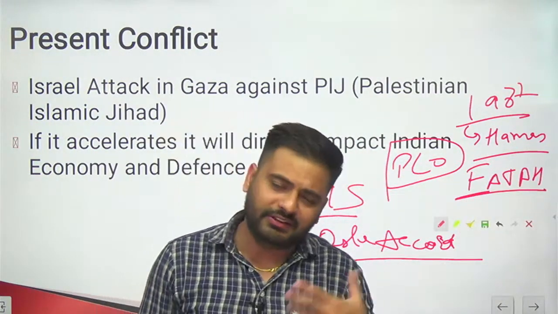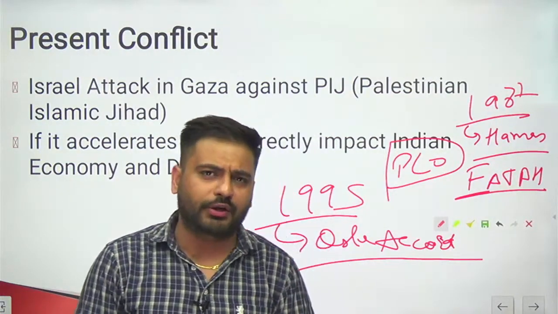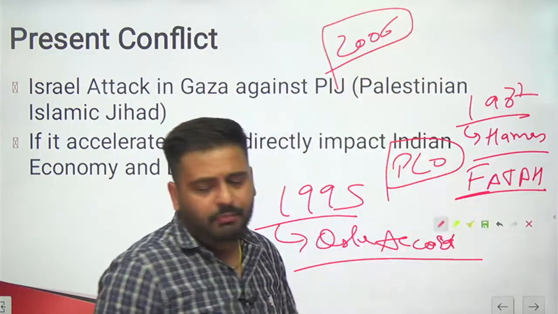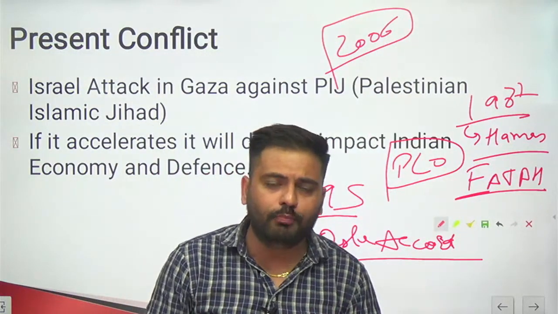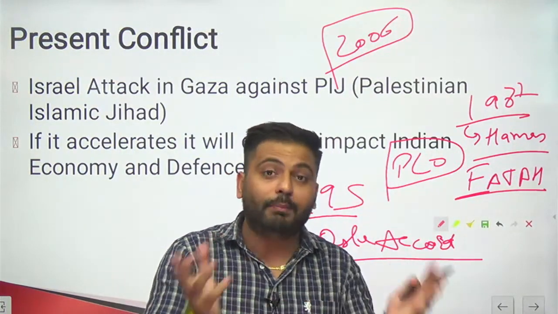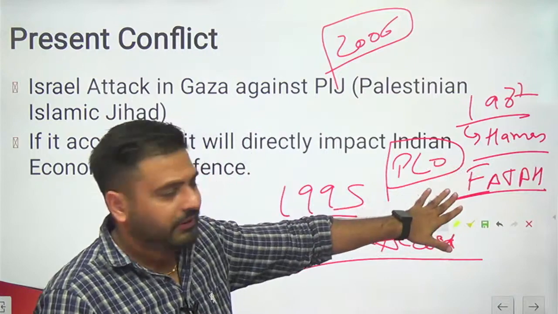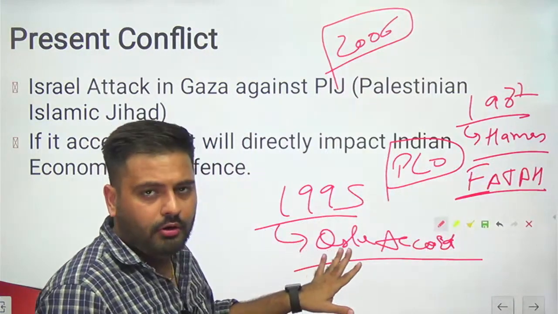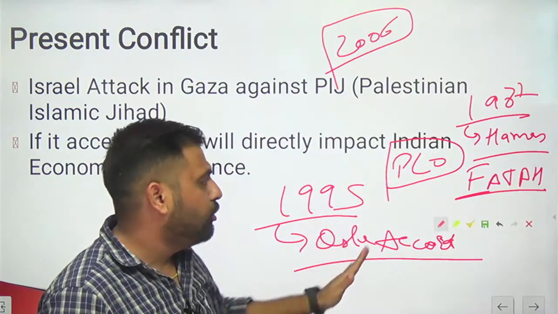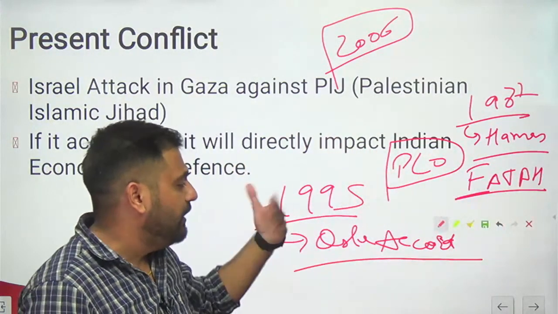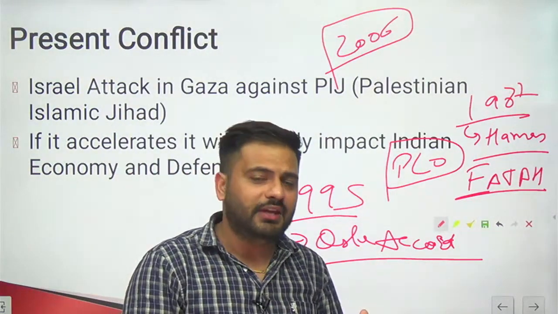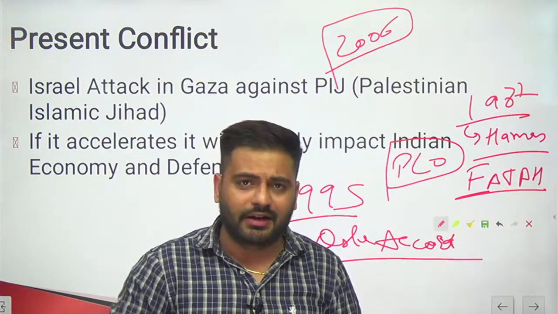But when time passes, after almost 20 years, in 2006, Hamas came into power. Hamas is an orthodox group, and they say that they will liberate the whole of Palestine from Israel. But the Fatah group is the one that supported the Oslo Accord. So in short, the Hamas group opposes the Oslo Accord, and the Fatah group favors it. So there's again a rise in tension, and since then the tension is rising.